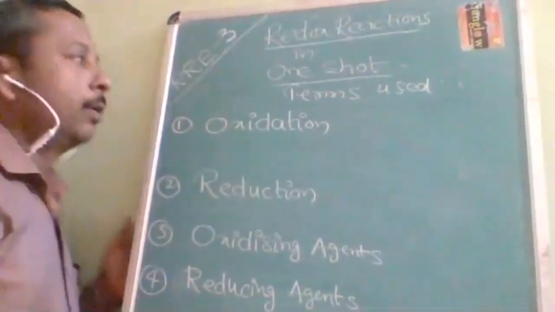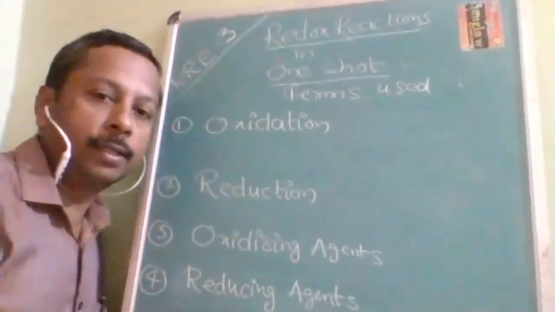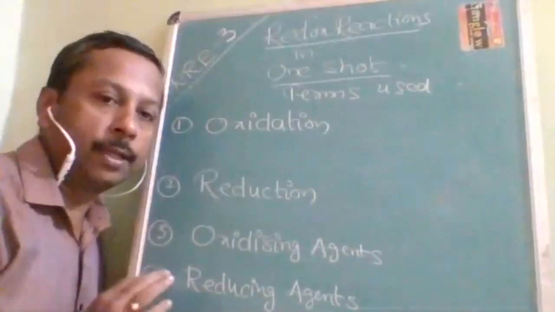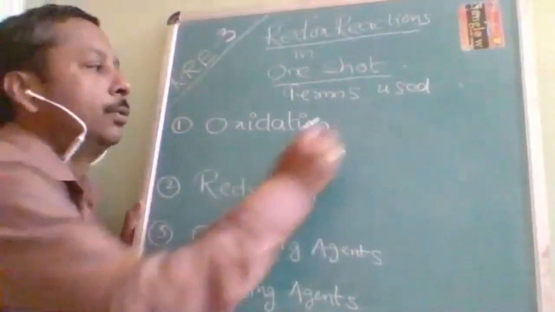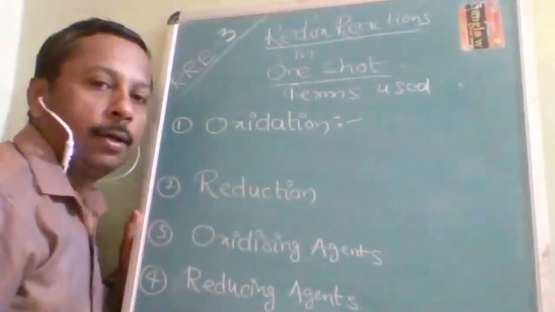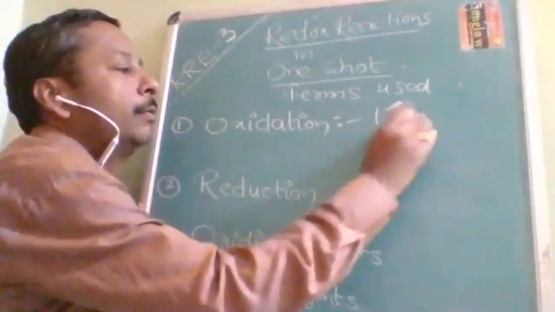Understood? So redox reactions, some terms: oxidation, reduction, oxidizing agent, and reducing agent. Okay, you may feel that we already know this, but not like that. Okay, so oxidation is the process in which there is loss of electron.